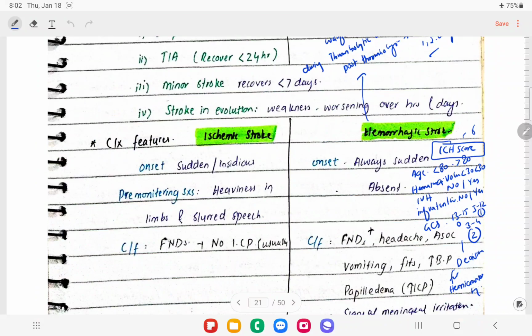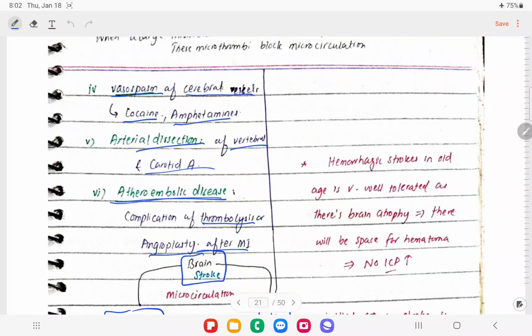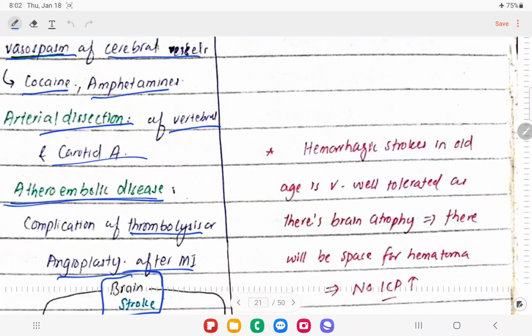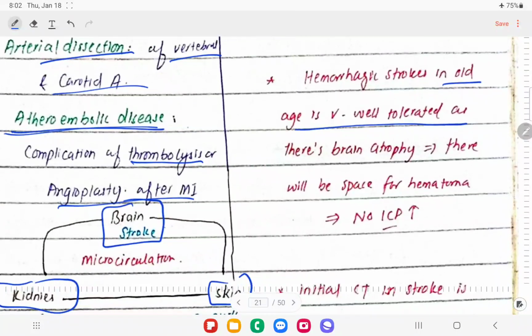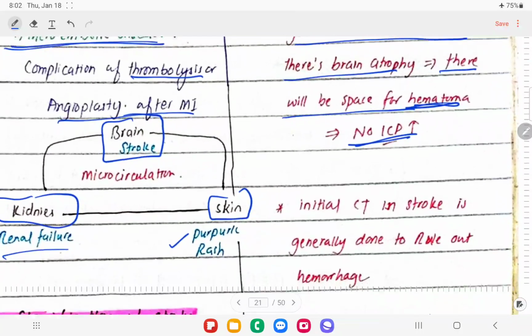So let's talk further, right. Hemorrhagic strokes in old people are very well tolerated, as there is brain atrophy, so there is some space available for the hematoma, and there will be no rise of intracranial pressure, right.